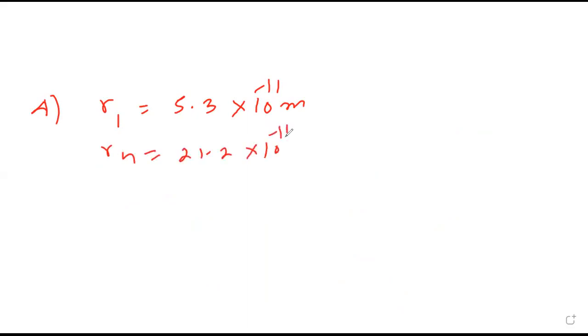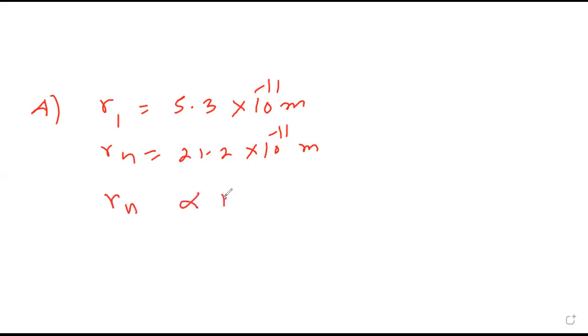Fourth. The radius of the hydrogen atom in the ground state, meaning the first orbit, is 5.3 into 10 raised to minus 11 meter. After collision, it is found that it goes to some orbit where the radius is 21.2 into 10 raised to minus 11 meter. Then what is that orbital number?